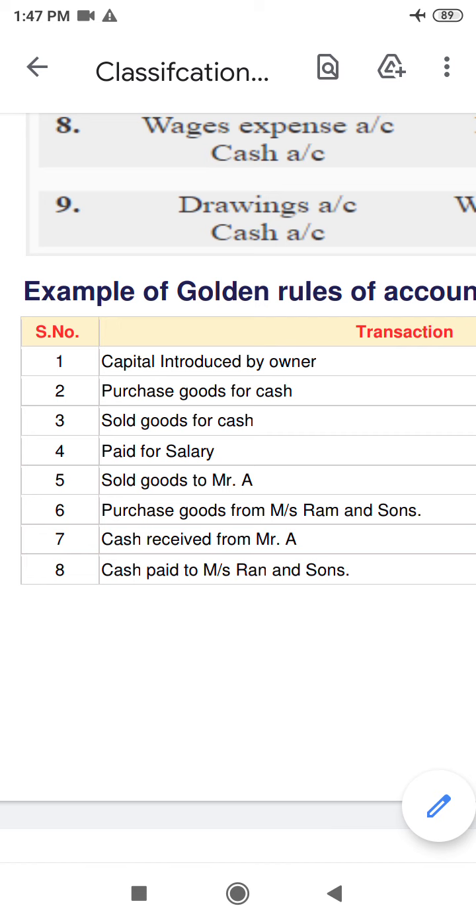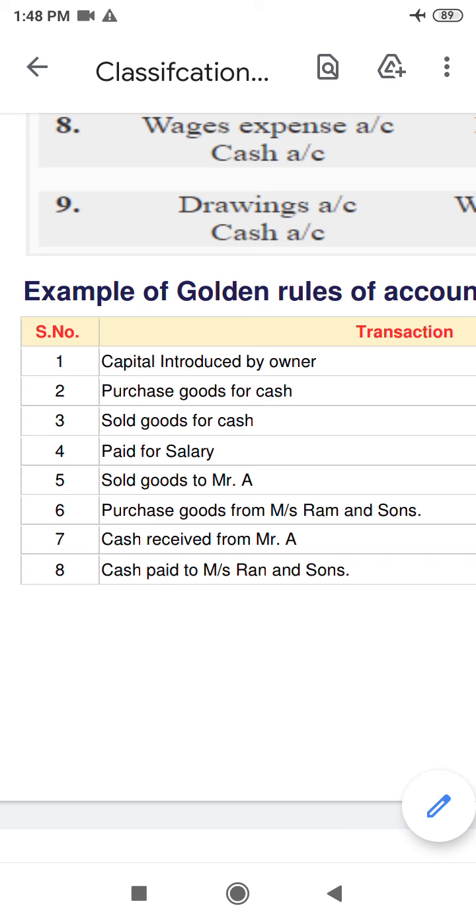Okay. In question number 7, cash received from Mr. A. So cash comes in and Mr. A is the giver. As simple as that, cash comes in and cash is a real account, so what comes in is a debit. So cash will be debit and Mr. A is the giver of such money, so he will be credit.